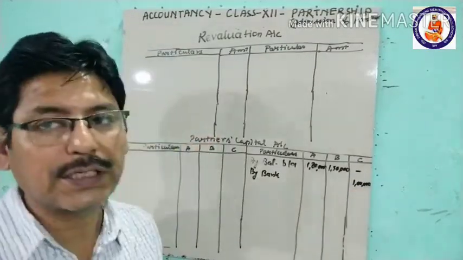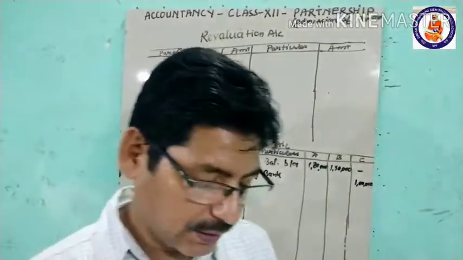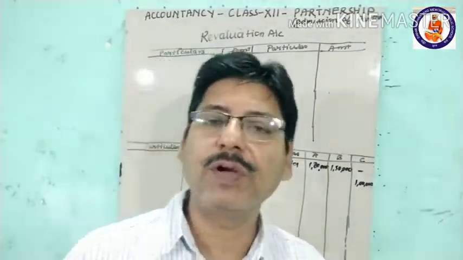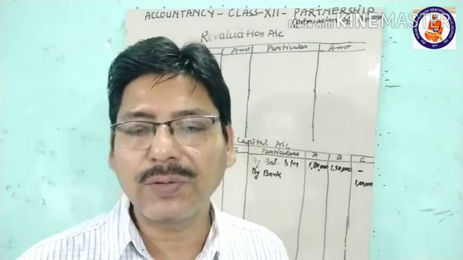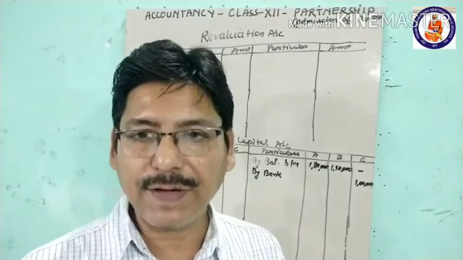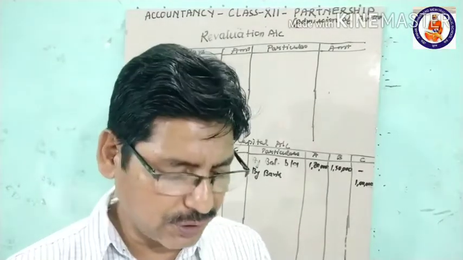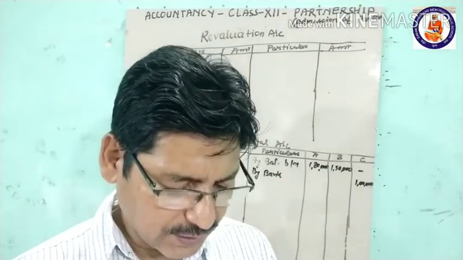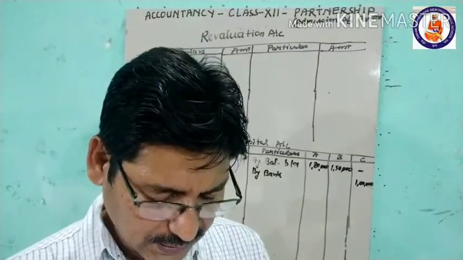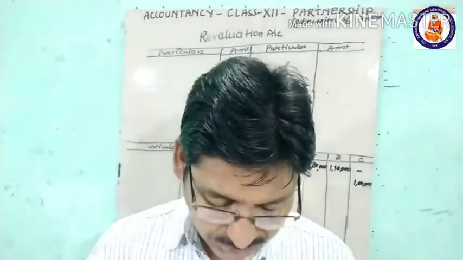And then the 60,000 which he is bringing as premium of goodwill will be credited to the accounts of the old partners in their sacrificing ratio. Here the profit sharing ratio is the sacrificing ratio, because only this share is given to the new partner.